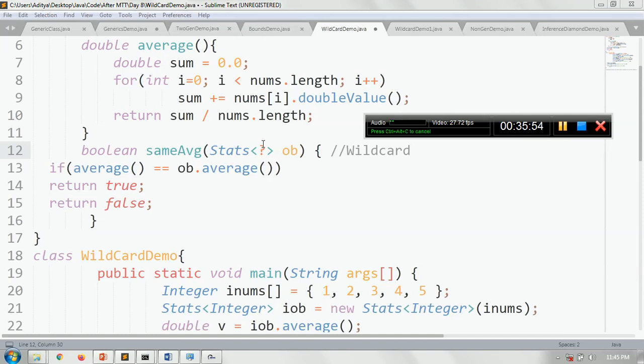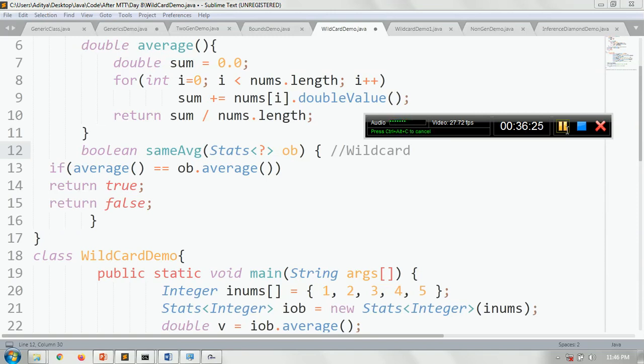So the idea is, it will work in this way: you have passed a wildcard argument, which means the type information is unknown, so the compiler will work without any problem. This time, instead of passing a particular type information T, I have replaced it with a type that we are not aware of, an unspecified type.